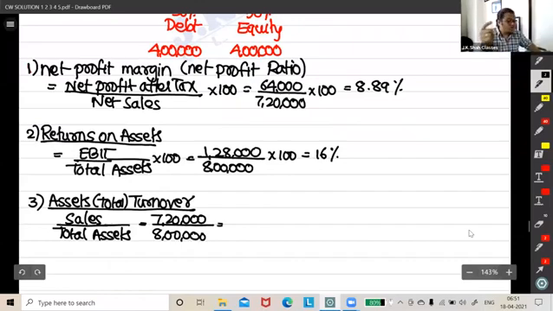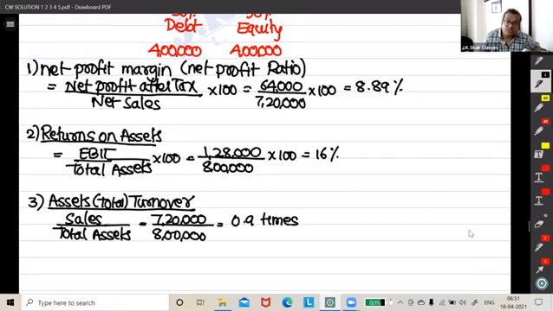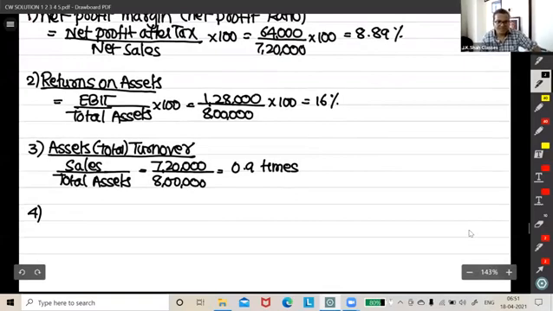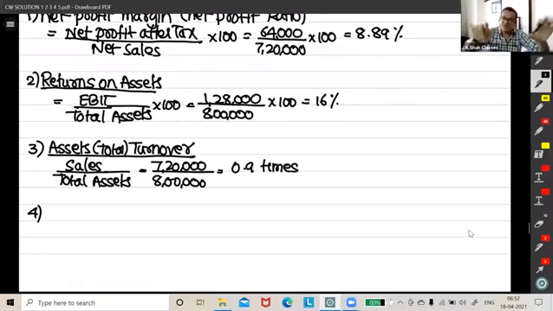Guys, turnover, all ratios are in times, correct? It should be 0.9 times, right? You understand the meaning of this? You have used total assets worth 8 lakh and you have generated sales of 7 lakh 20,000, not even 1 times of your total assets. Fine, we have nothing to compare right now. We don't have the past ratio of this company or the ratio of some other companies in the same field so that we can compare. Nothing is comparable. Leave it. We are not asked for comment, that's why.